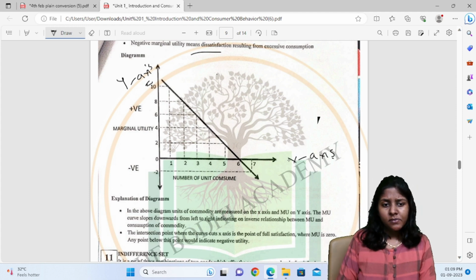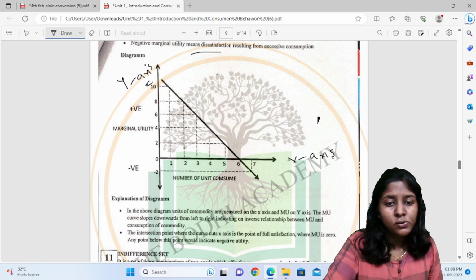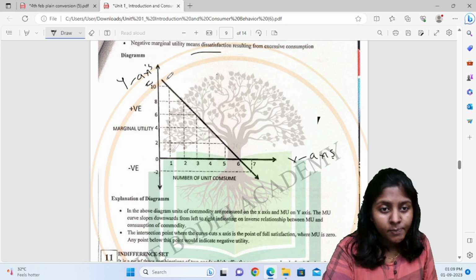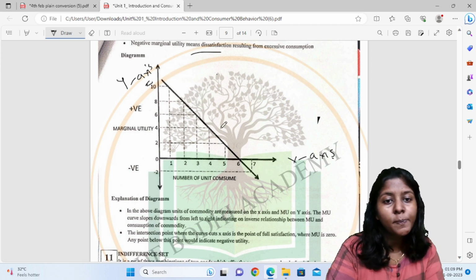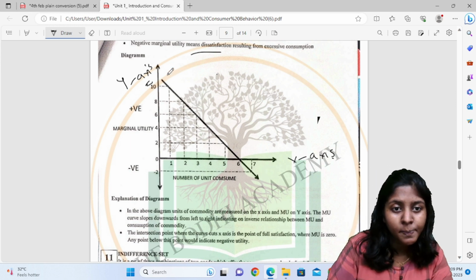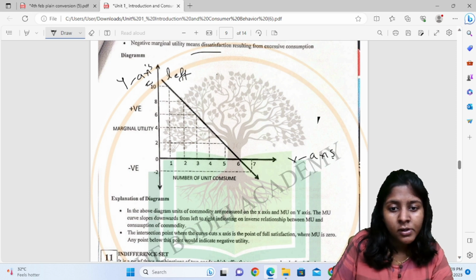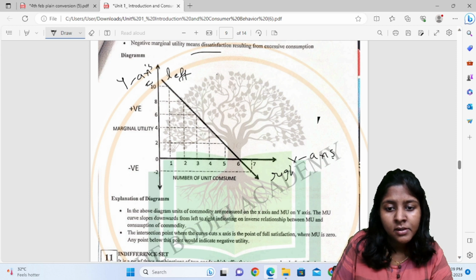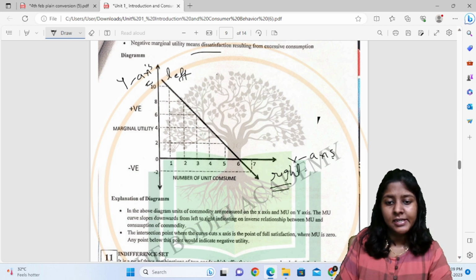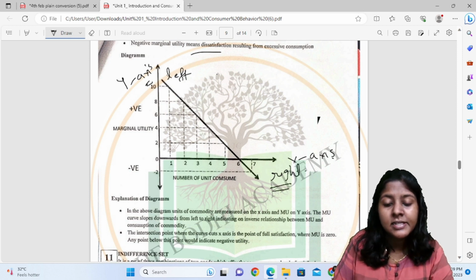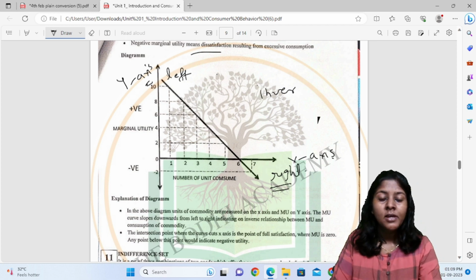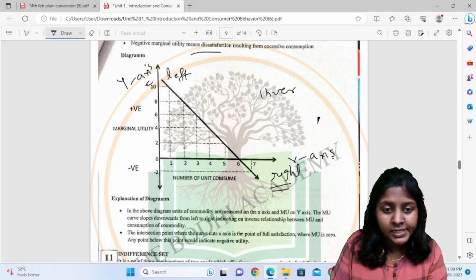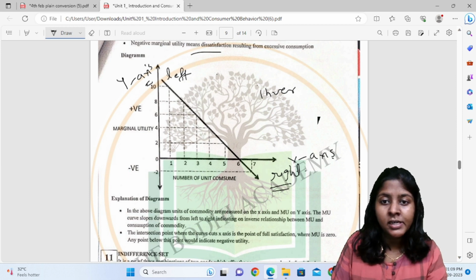Now what has happened to the marginal utility curve? Our marginal utility curve is sloping down from left to right. So what does this indicate? This indicates an inverse relationship between marginal utility and the number of units of the commodity consumed.